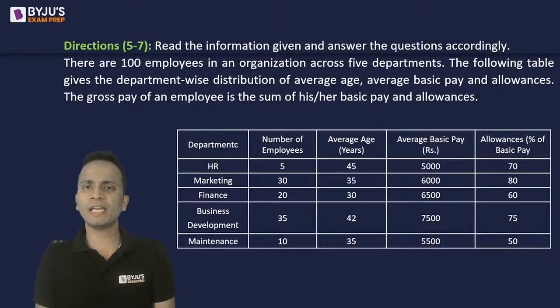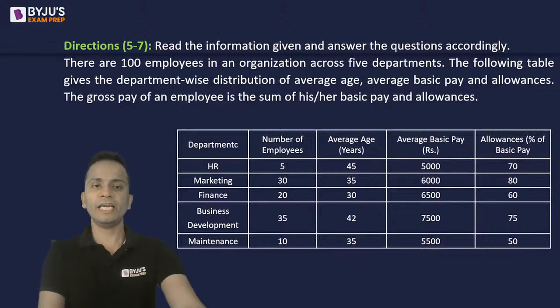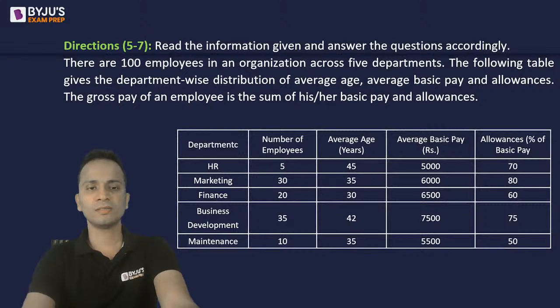Read the information given and answer the questions accordingly. There are 100 employees in an organization across 5 departments. You can see the 5 departments: HR, marketing, finance, business development, and maintenance.